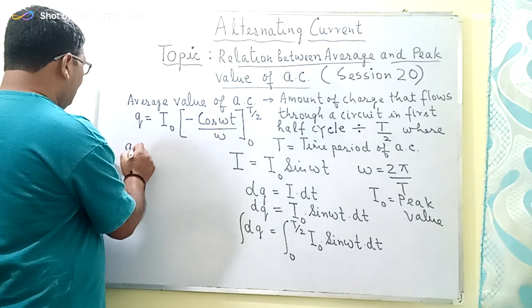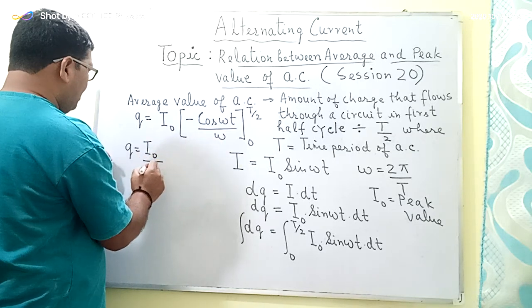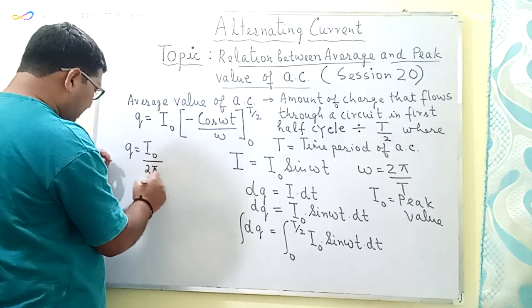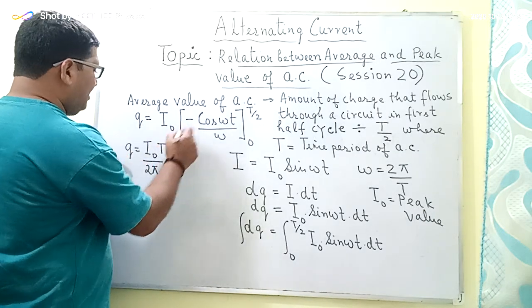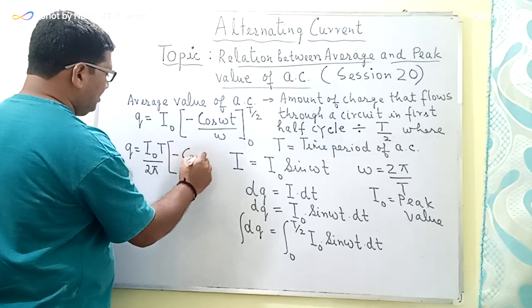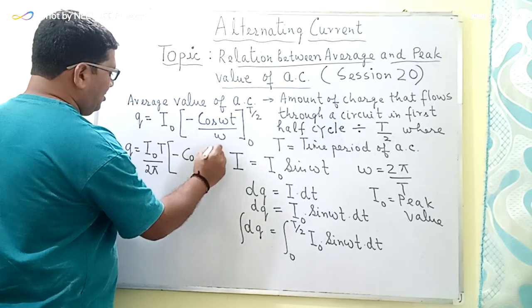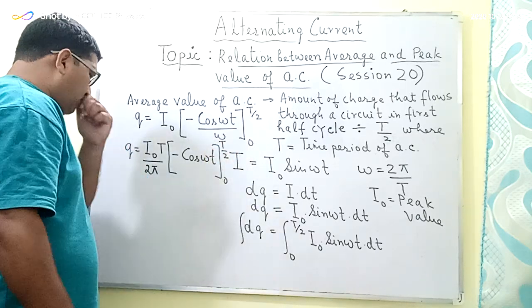So q will be equal to I naught, omega can be taken out, so this is equal to 2 pi upon T. So T will be coming in the numerator, and minus cos omega t within the limits of 0 and T by 2.